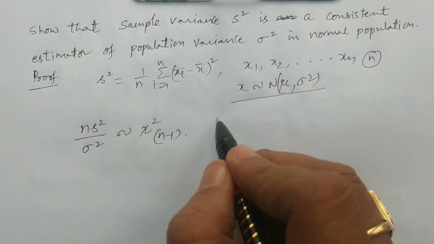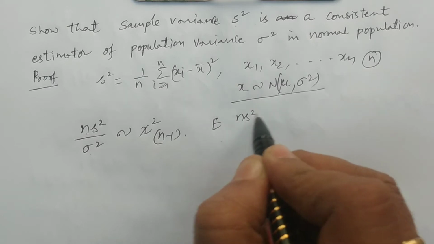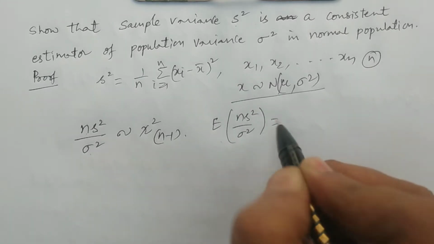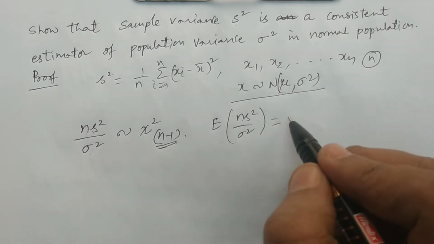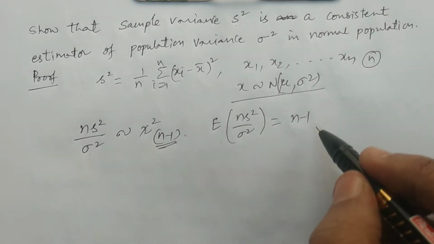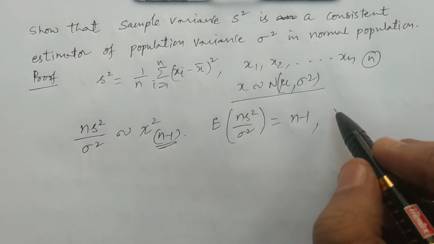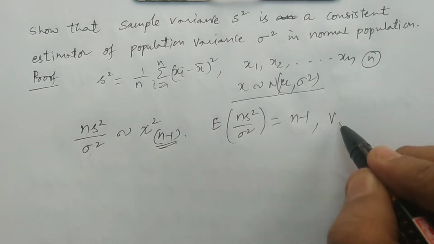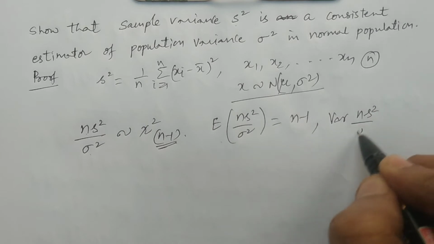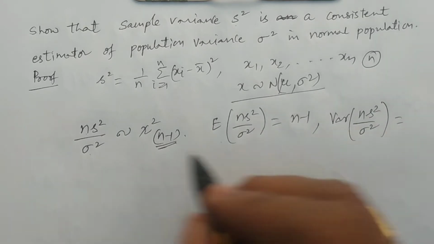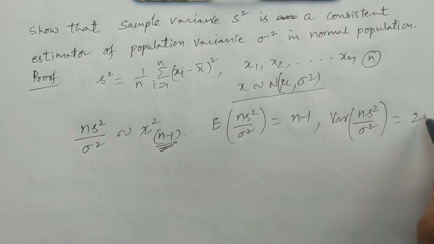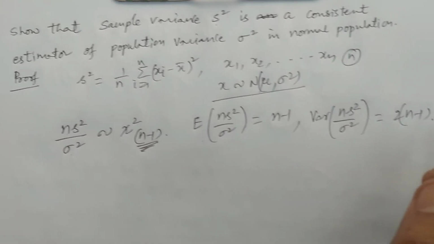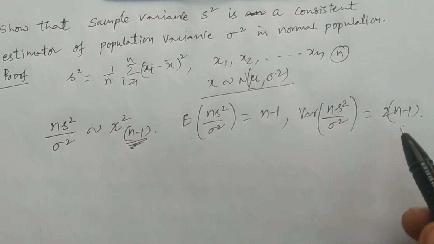The expectation of n S square by sigma square, that is the mean, is n for a chi-square distribution with n degrees of freedom, and here it is n minus 1 degrees of freedom, therefore it is n minus 1. And the variance of n S square by sigma square, for n degrees of freedom is 2n, and here it is n minus 1, therefore 2 into n minus 1. These are the two results we can easily obtain.